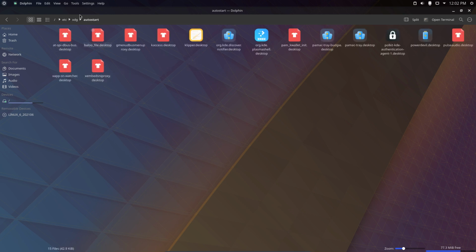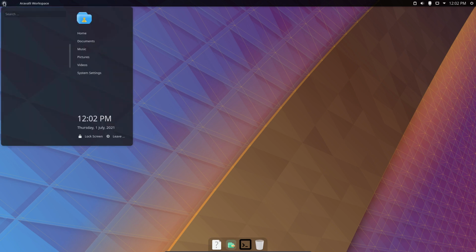Put the Calamares autostart in etc xdg autostart here. The advantage is you need to get rid of the icon later on of the startup again, and in the end in Calamares you say sudo pacman minus remove, packages are gone again, and this will be gone as well. So if you put the Calamares desktop thing here, it will boot up, and that's what we want to have.